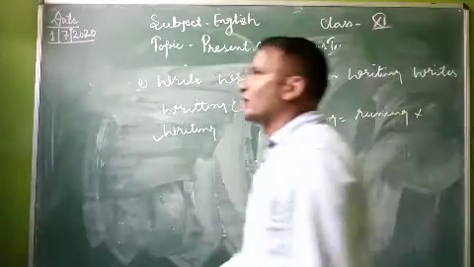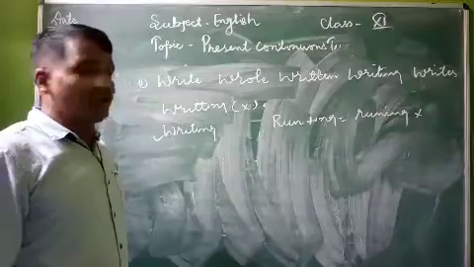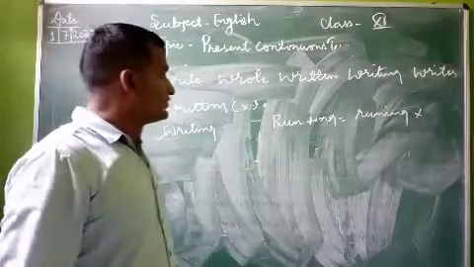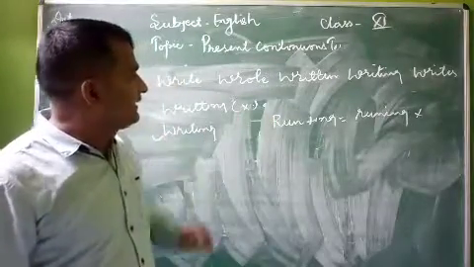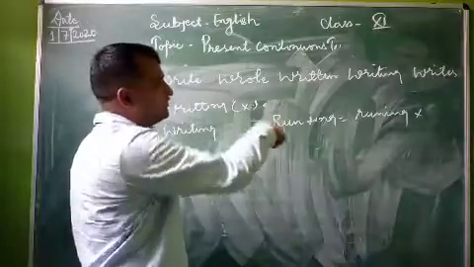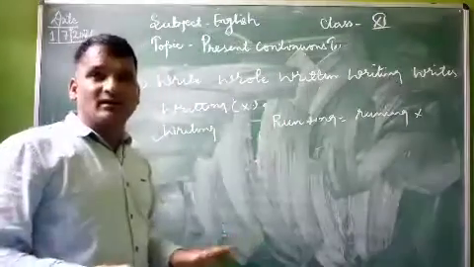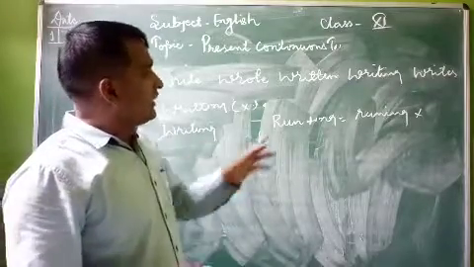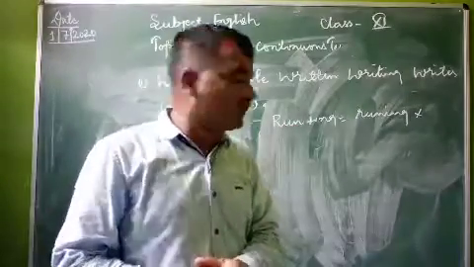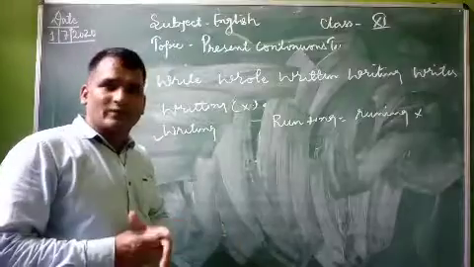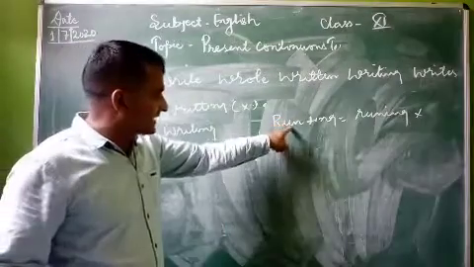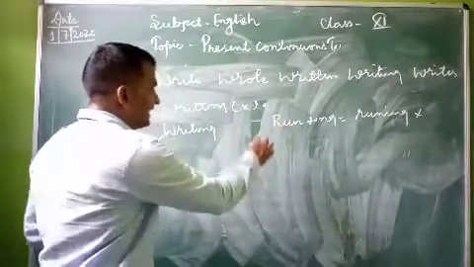You have to do more and more practice and read the rules. How can we add the ing form with the first form of the verb? Always remember this thing, we can't use the ing form of the verb with the second or third form. The ing form of the verb is always added or attached with the first form of the verb, like running.